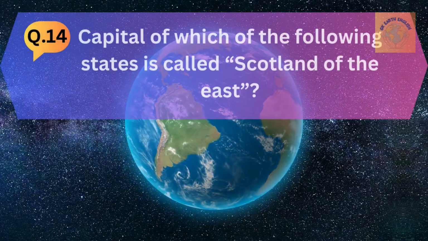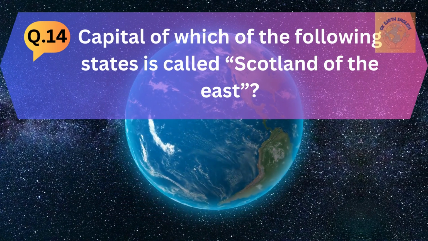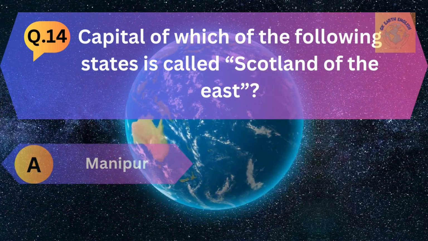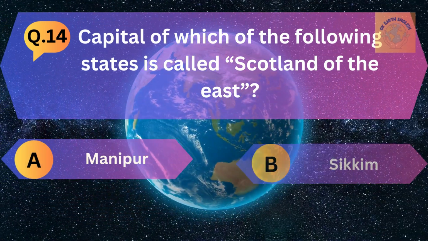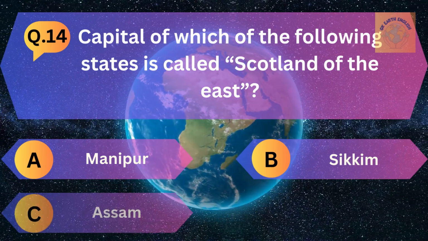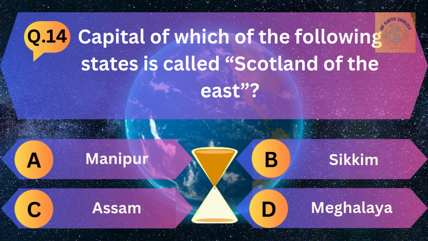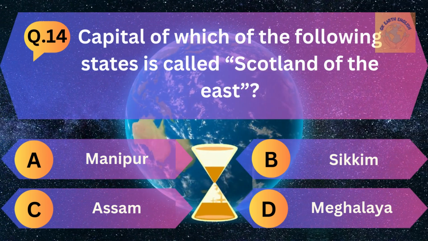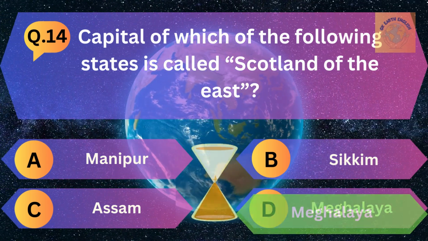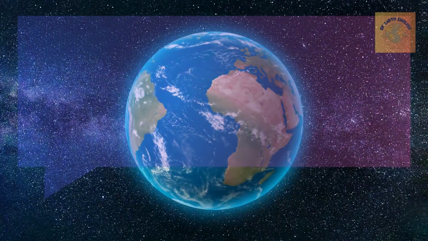Question number 14. Capital of which of the following states is called Scotland of the East? A. Manipur, B. Sikkim, C. Assam, and D. Meghalaya. The correct answer is Meghalaya.